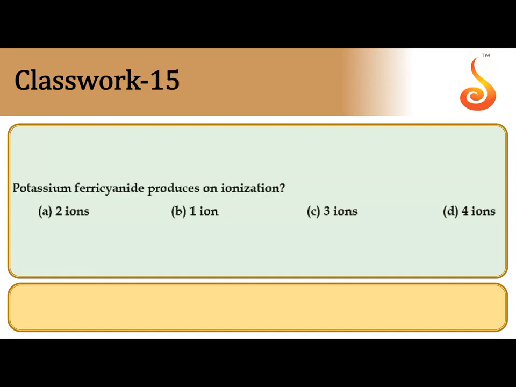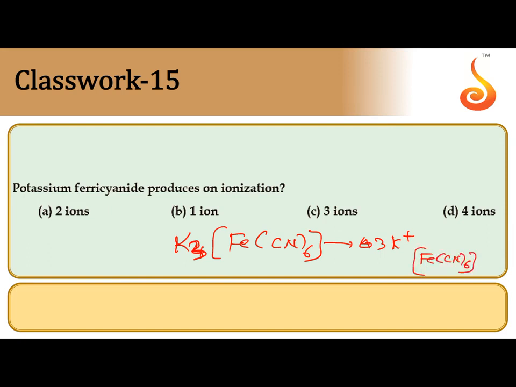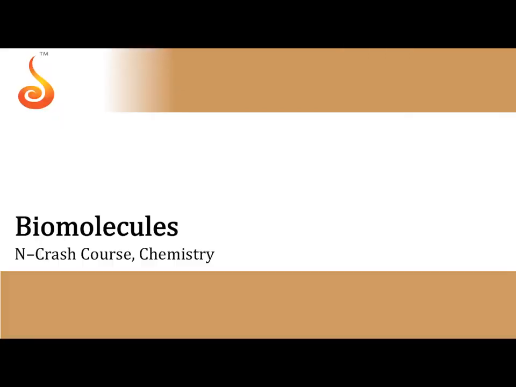Potassium ferricyanide produces what on ionization when dissolved in water? Potassium ferricyanide is K3[Fe(CN)6]. When it is dissolved in water, ferri means iron is in +3 oxidation state. So 3 K plus ions are produced and one complex ion is produced, [Fe(CN)6]3 minus. So 3 plus 1, 4 totally. 4 is correct. D is the correct answer.